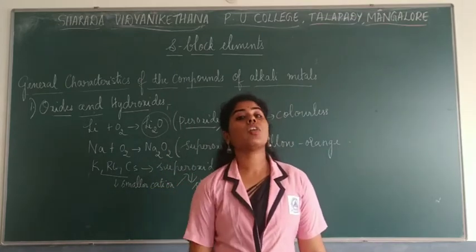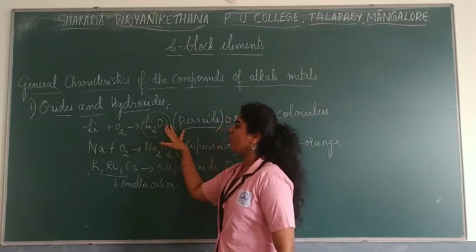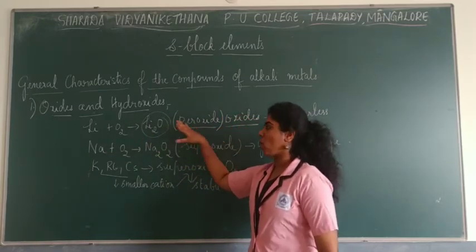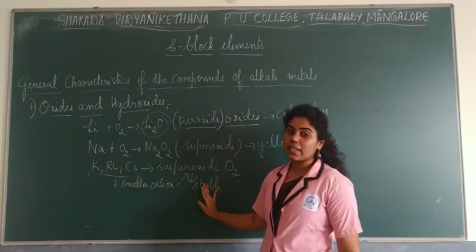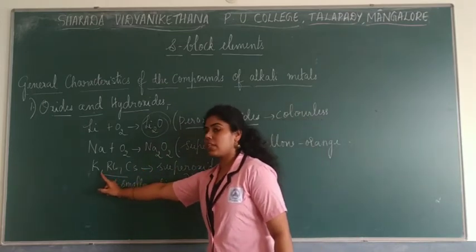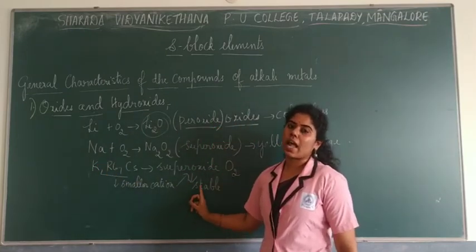Now, talking about hydroxides. This was all about oxides. As I said, lithium would form its own oxide plus some peroxide, sodium its peroxide and superoxides, and superoxides are highly stable because of the distortion by the cation of the larger size of the anion.